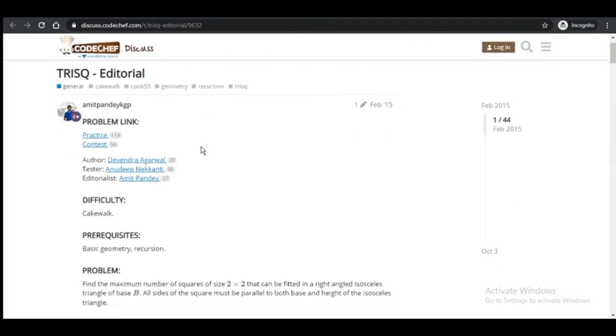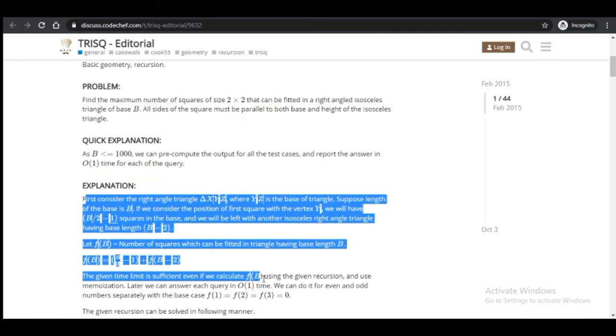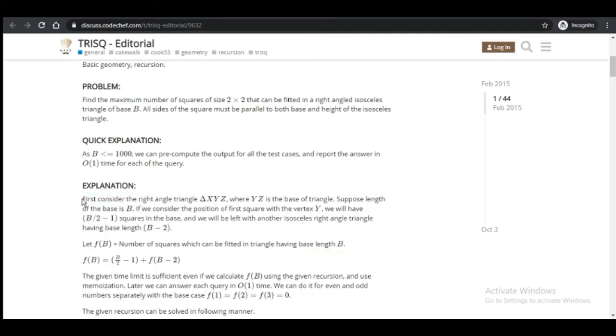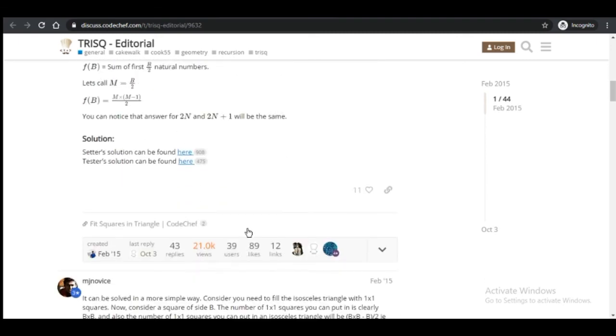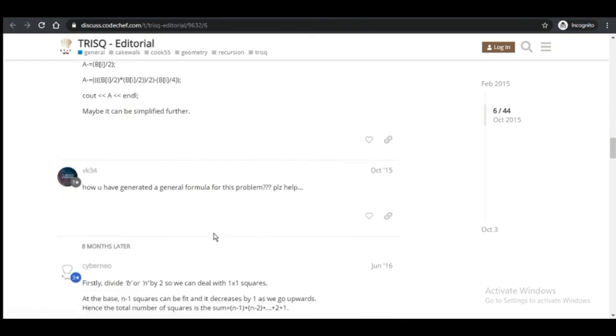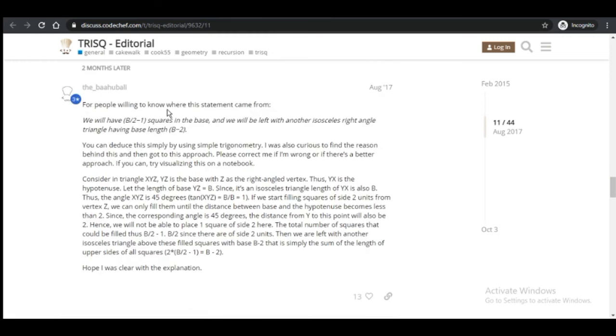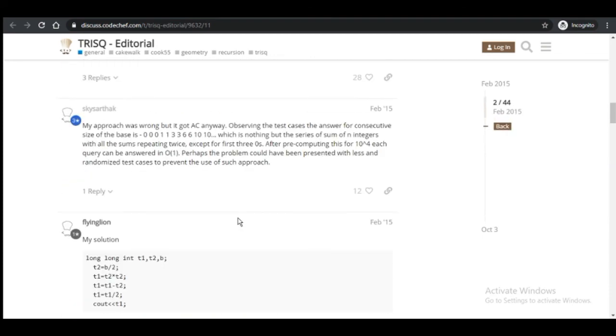Now let's see the editorial part. This is the problem, and actually the explanation is not very good. It is quite confusing. Some people have this approach, some are trying to do this, and this is for people who are willing to know where the statement came from. So try to understand this. Hope it will clear up the explanation. Here Bahubali has tried to explain what the problem actually means. Then we come to the solution part.